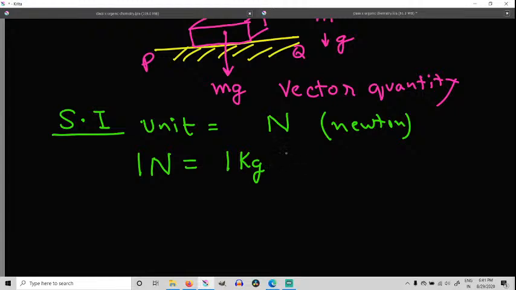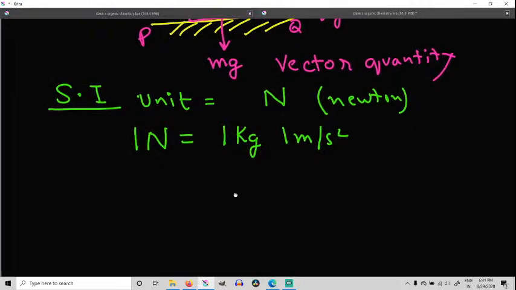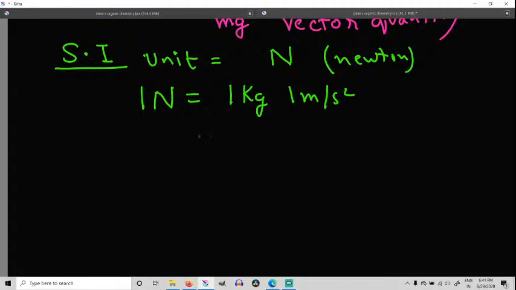The acceleration is 1 meter per second square. This definition we have already studied in the previous chapter. If I go in terms of the CGS system, then the unit is dyne. And how many dynes is 1 Newton equal to? 1 dyne is gram centimeter per second square.